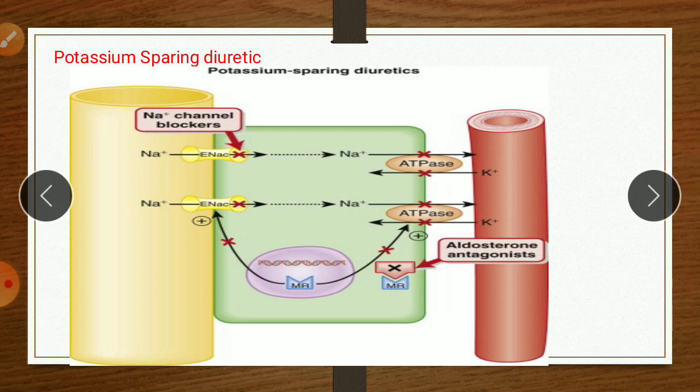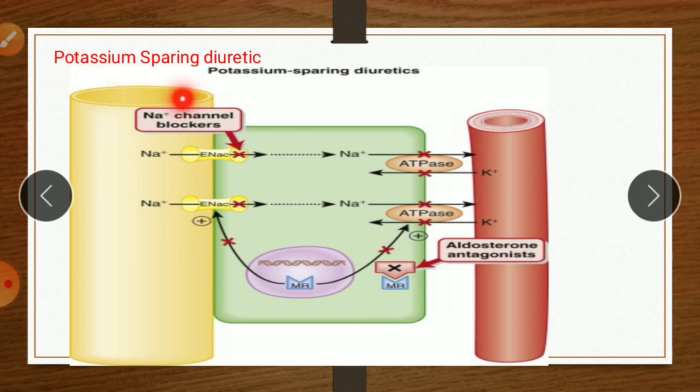And the function of the sodium-potassium ATPase pump is that it reabsorbs sodium and causes excretion of potassium. So the normal function of the sodium-potassium ATPase pump is it reabsorbs sodium and causes excretion of potassium. But our drug, called the potassium-sparing diuretic, is also called the anti-aldosterone diuretic.